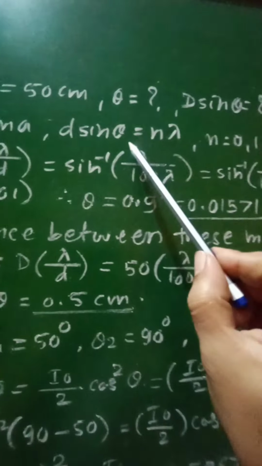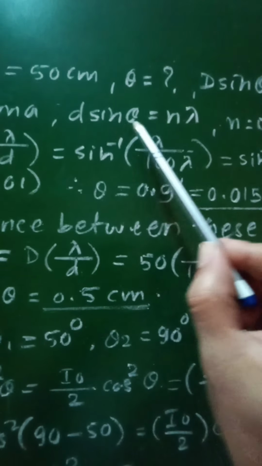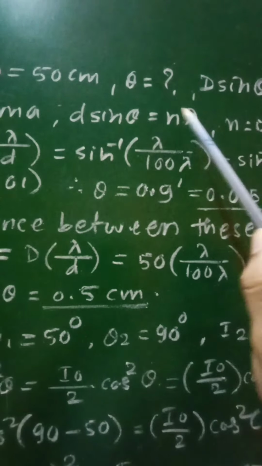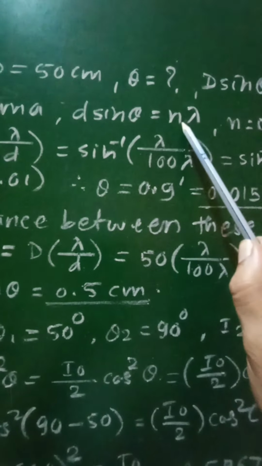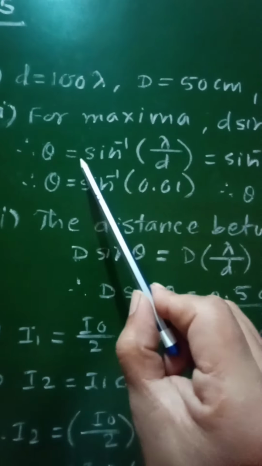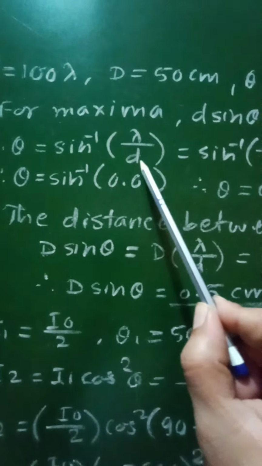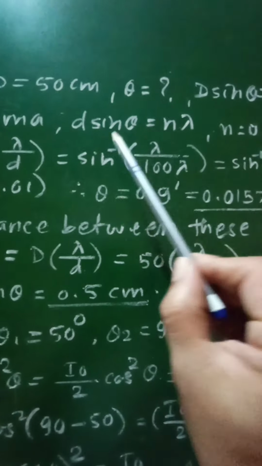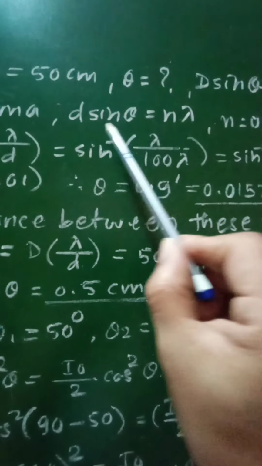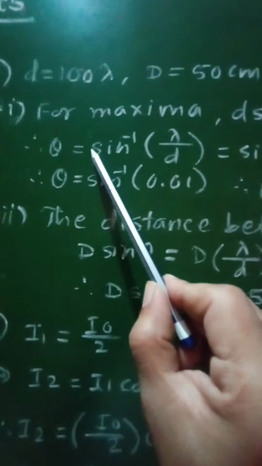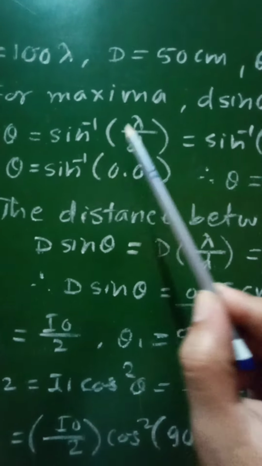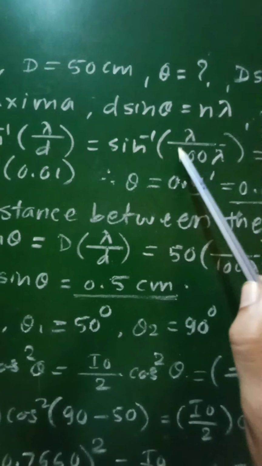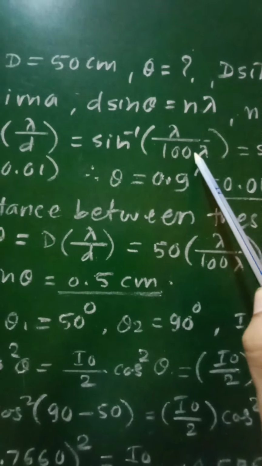From this relation, d sin theta is equal to n lambda, therefore sin theta is equal to n lambda upon d. Here n is taken as 1, and therefore sin theta will be equal to lambda by d, and theta will be equal to sin inverse of lambda by d. That will be equal to sin inverse, putting the value, lambda upon 100 lambda.